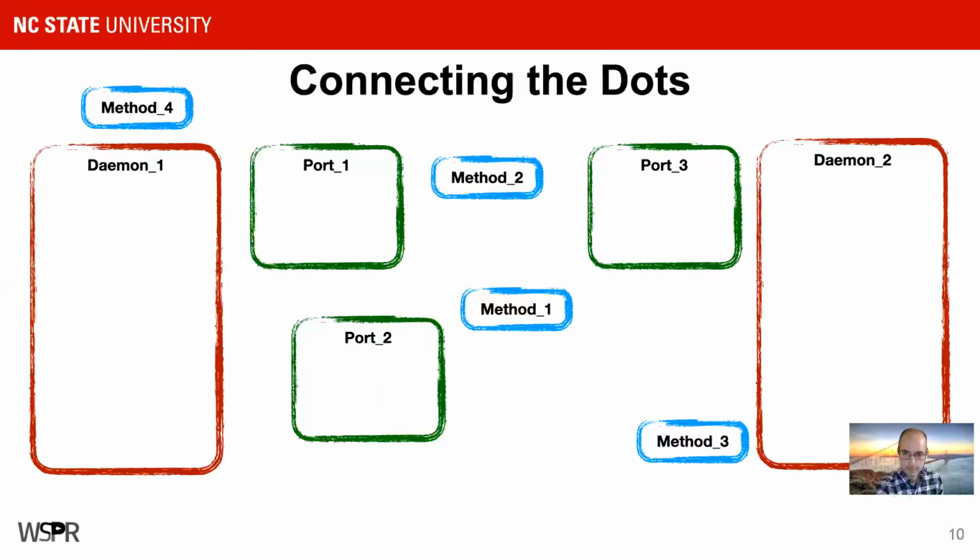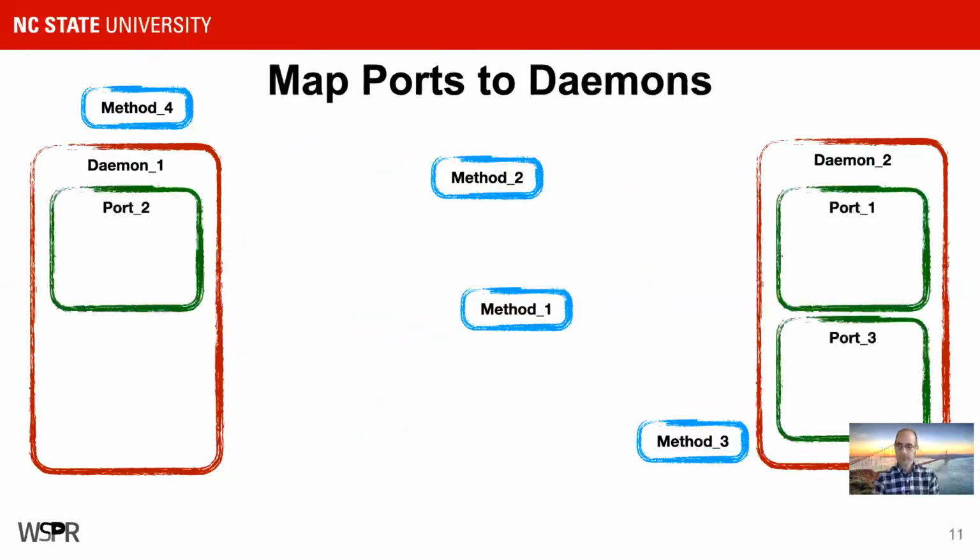The first step is to map the ports to daemons, which we're able to do because of port pre-registration. These daemons have an incentive to have a static file, and it's a configuration built into the firmware that says, these are the ports I will be running. Don't let anybody else come up before me and try to register the same port, because that person is an impersonator. And this security mechanism makes it easier for us to do static analysis and determine what the ports are going to be without having to run these daemons dynamically.